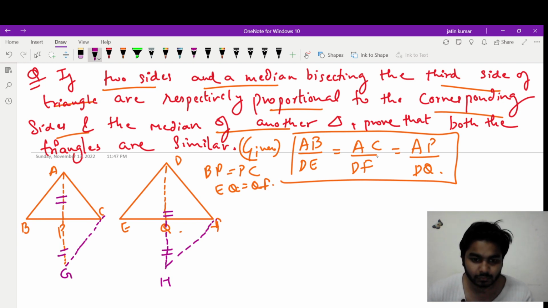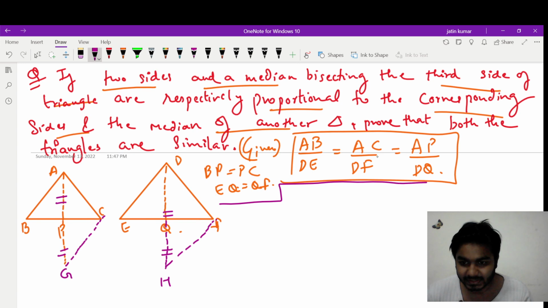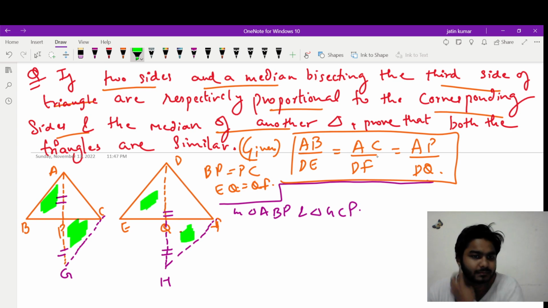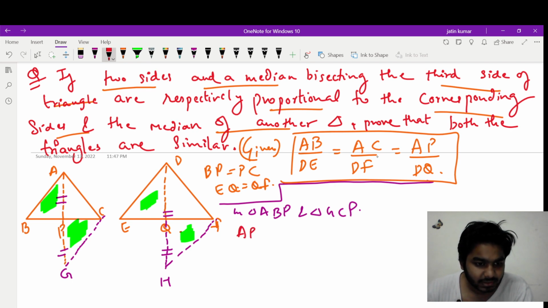Now how will you prove this? See, there are certain steps to prove this question and you need to remember these steps, right? You will take triangle ABP and triangle GCP, let me shade it also, this and this, and similarly this and this, okay. Now you will say that AP is equal to PG by construction,